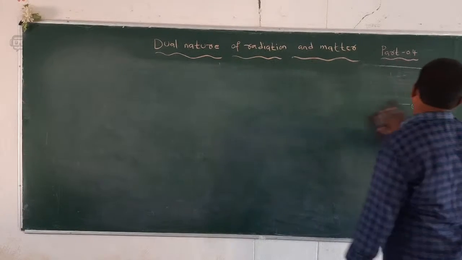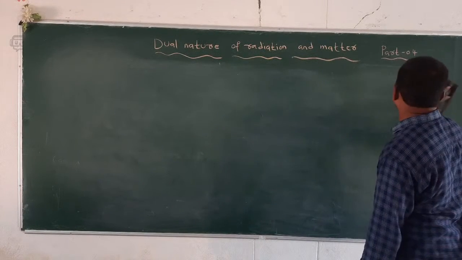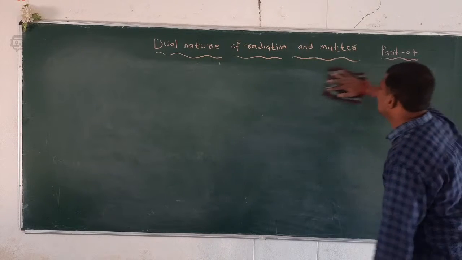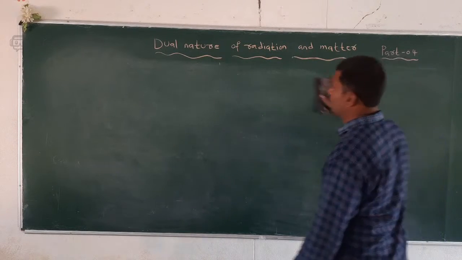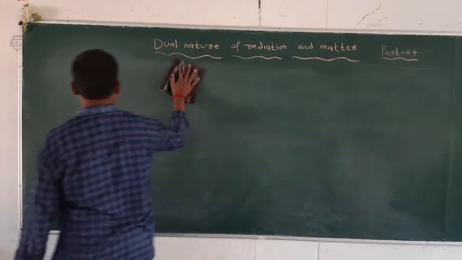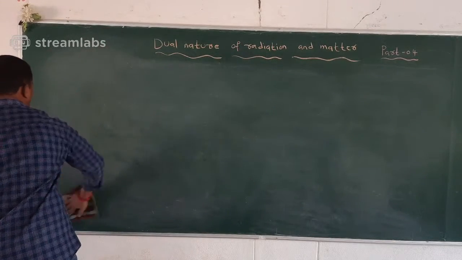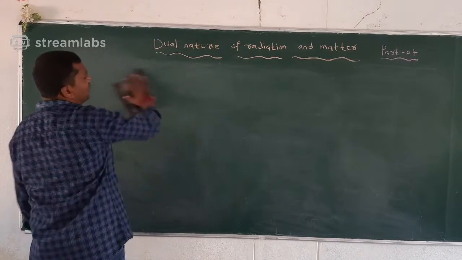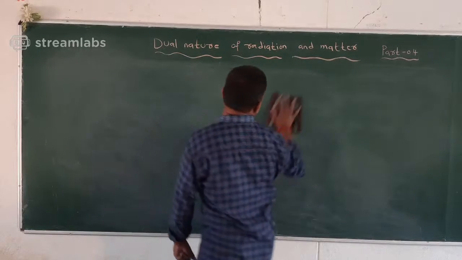And the last one is a very important one, again asked in the 2 marks question: the Heisenberg uncertainty principle. We already know this principle from the first year chemistry chapter on atomic structure. I will tell the definition and principle once again.